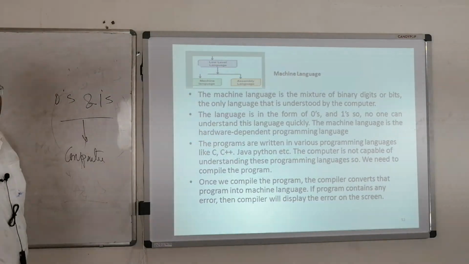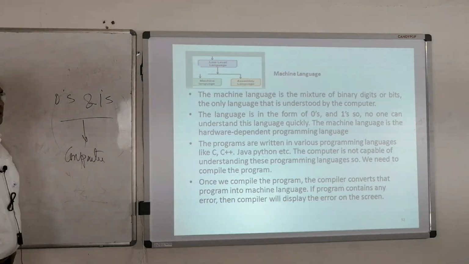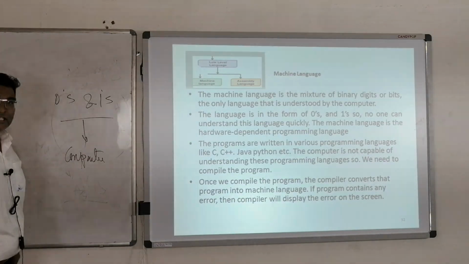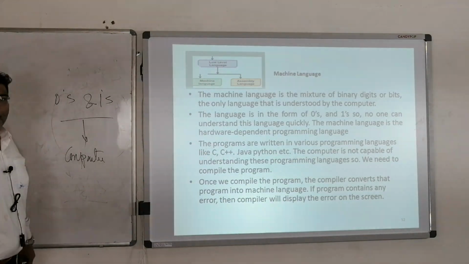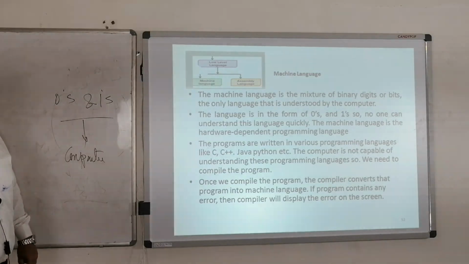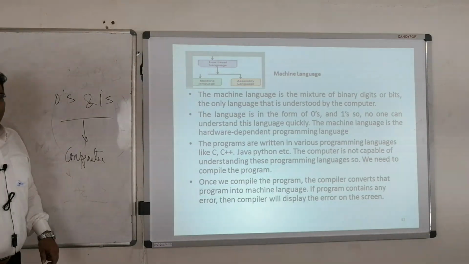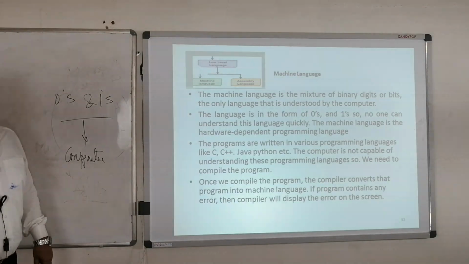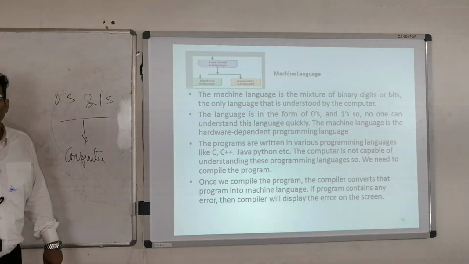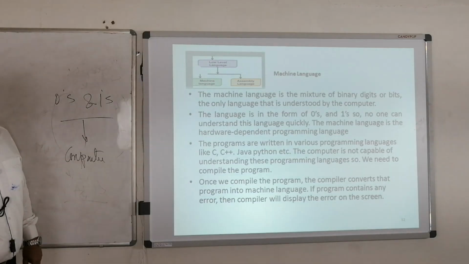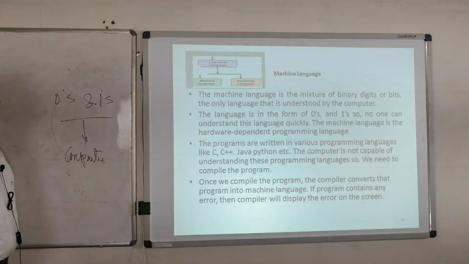A program written in various programming languages like C, C Sharp, Java, Python, etc. cannot be understood by the computer, and we need to compile that program. Compilation is nothing but converting a program into zeros and ones. Once the compilation is done, the computer can understand it. If there is an error, the compiler will tell you that there is some error, and you need to rectify it. This is a part of machine language.